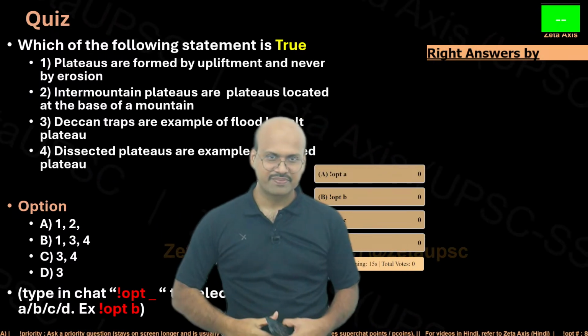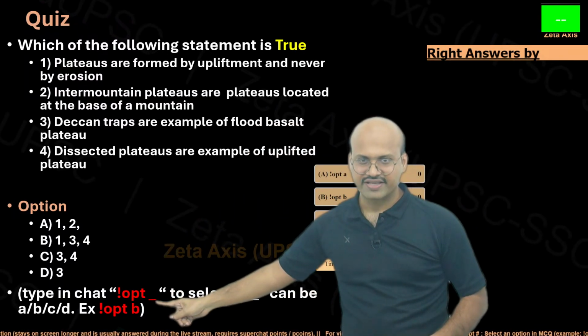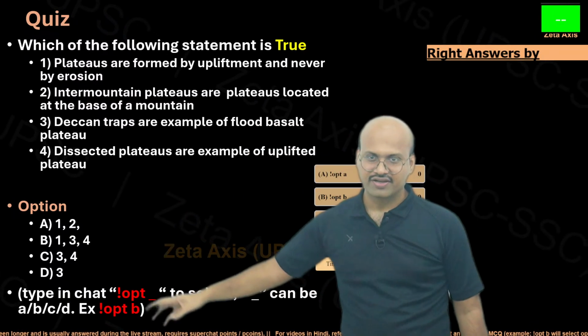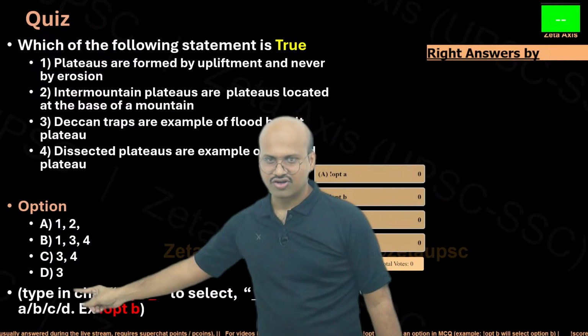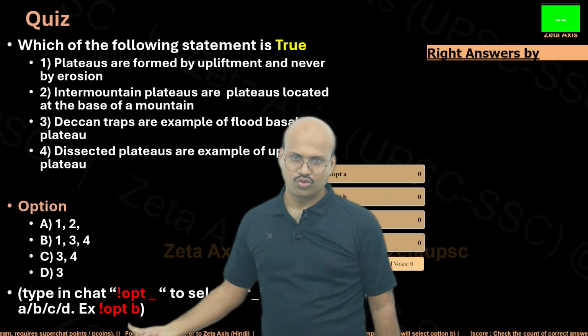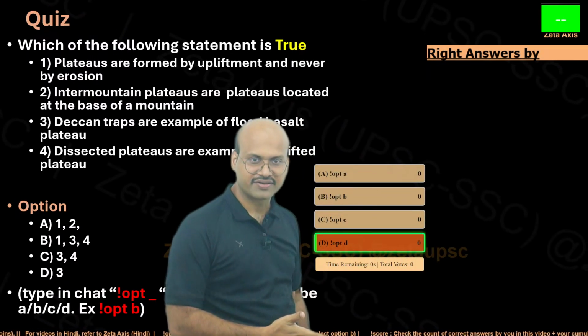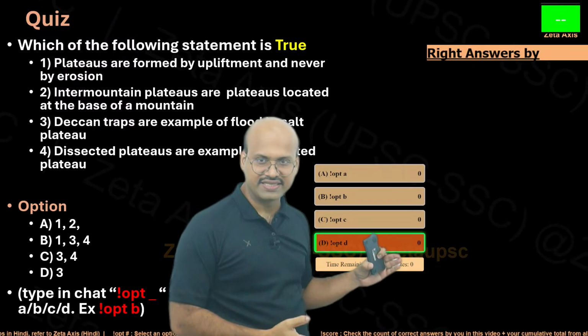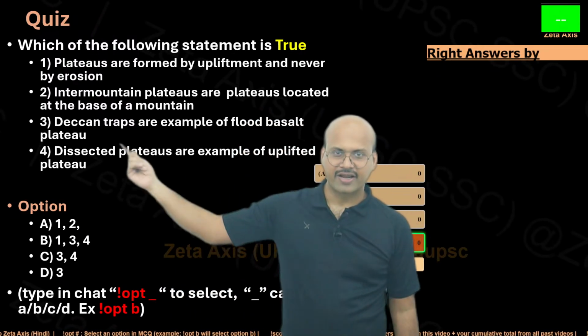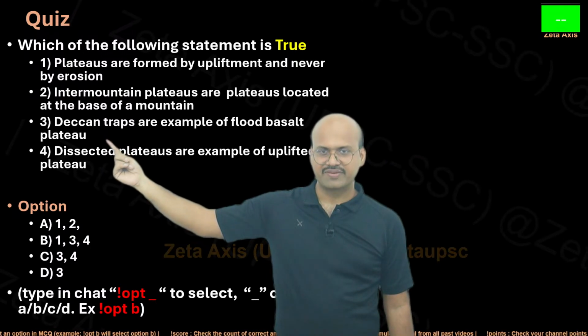So whichever statement you feel is right, you can choose that option. You can use exclamation OPT, and then for this option you can write either A, B, C or D. For example, if you want to choose B, you can write !OPTB in the chat and your option will be selected. The right answer is D, and D says that Deccan traps are an example of flood basalt plateau. This is the only right statement.